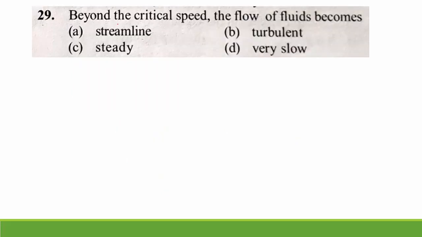29th question. Beyond the critical speed, the flow of a fluid becomes. When it crosses the critical speed, the flow of a fluid becomes turbulent. Option B is the right answer, because we know that beyond critical speed, the flow of fluid becomes turbulent as the flow loses its steadiness. Velocity changes, its steadiness changes, so that it becomes turbulent. Directly we go for option B.